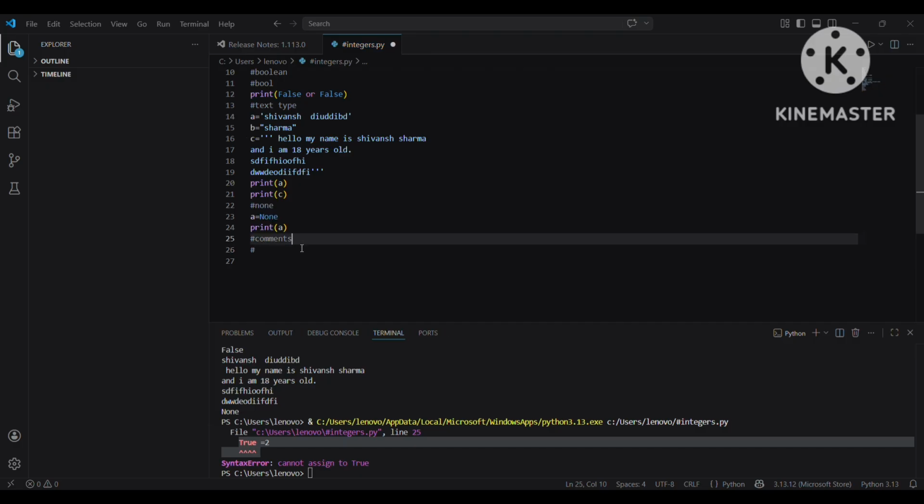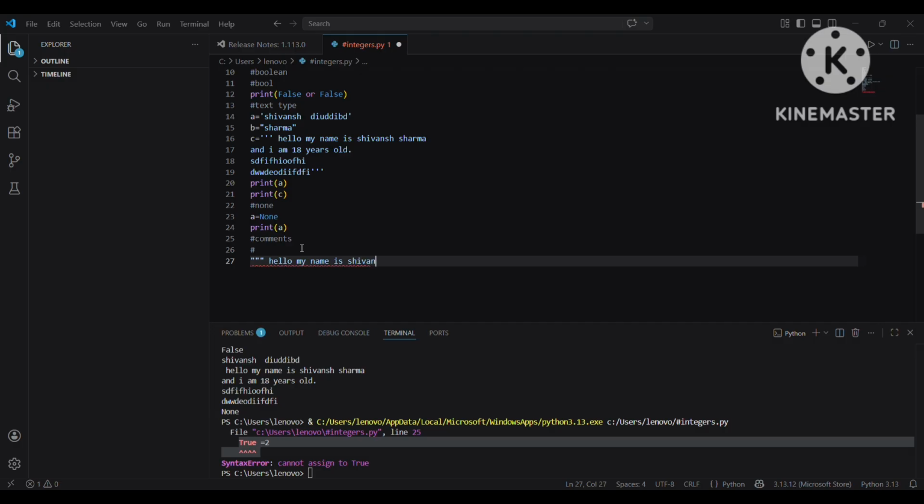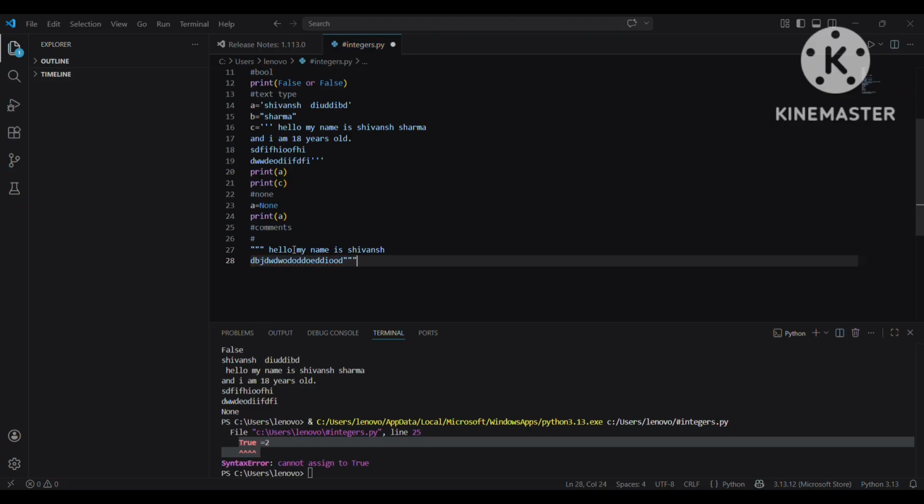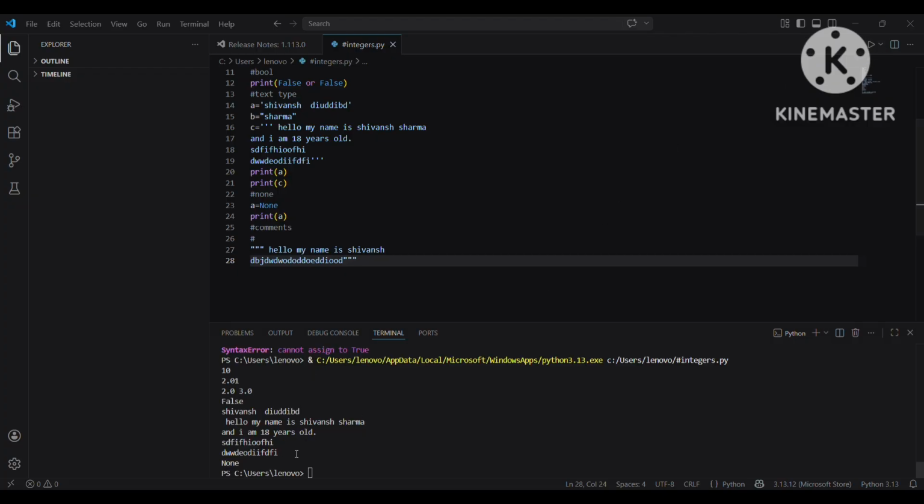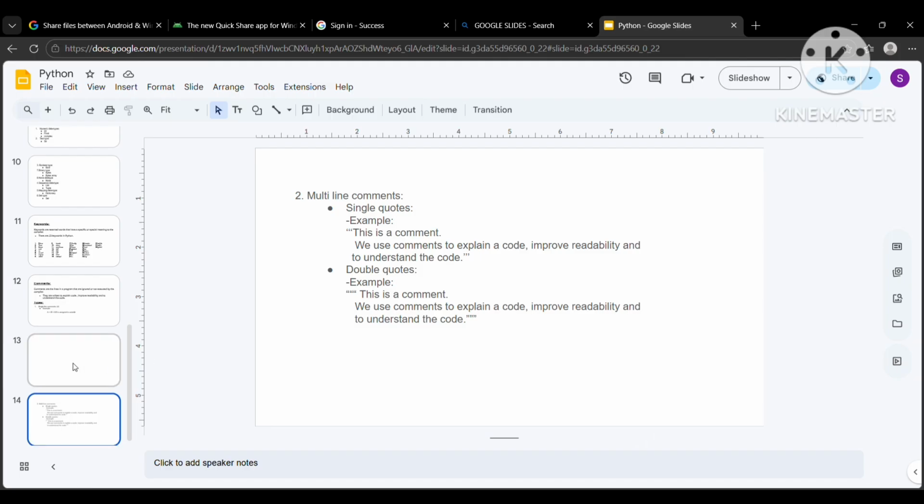So for multi-line comments, we have to use double quotes, or we can use single quotes. The double quotes, hello, my name is Shivansh, and blah blah blah blah, and double quotes. This line will also not be included in our input. If we try to print, it will not throw an error. So yeah, that's what comments mean.